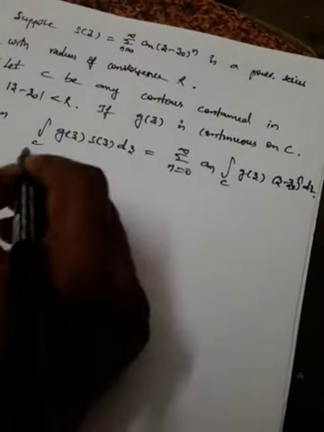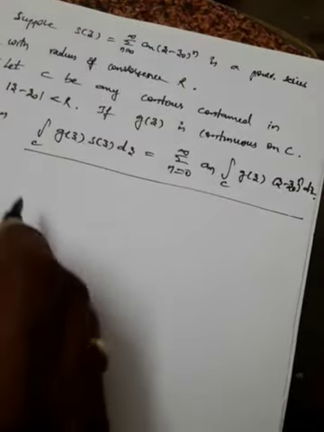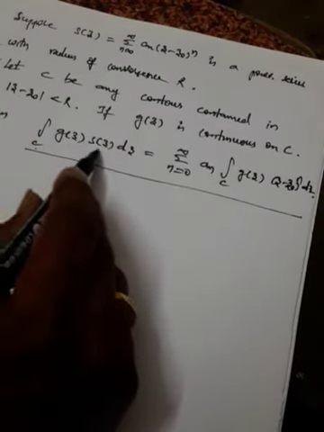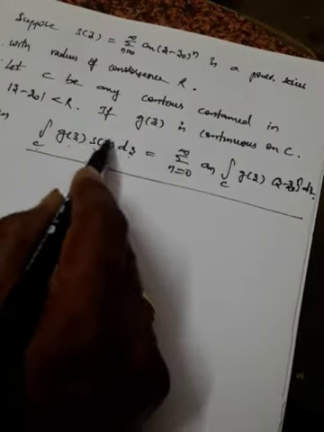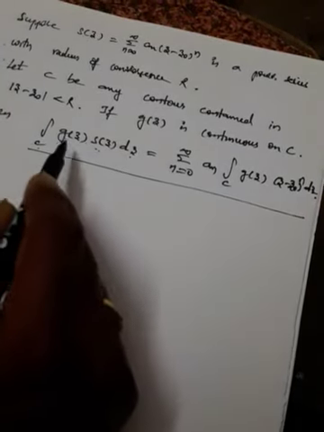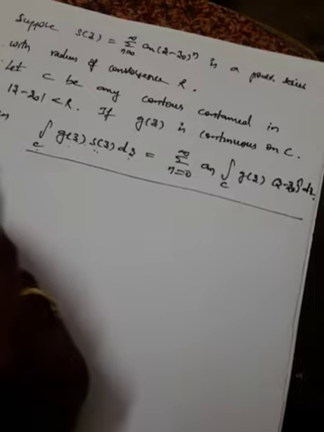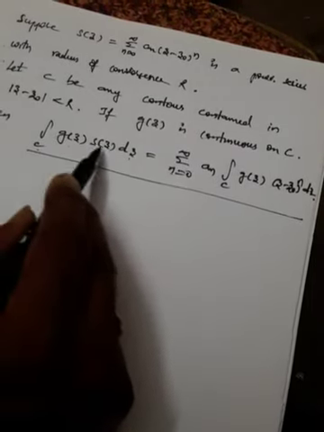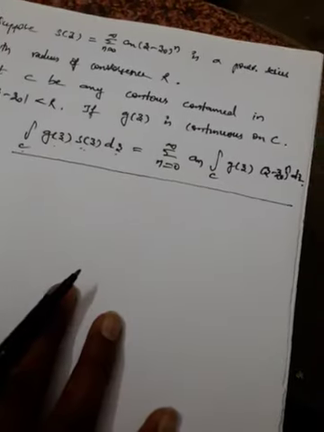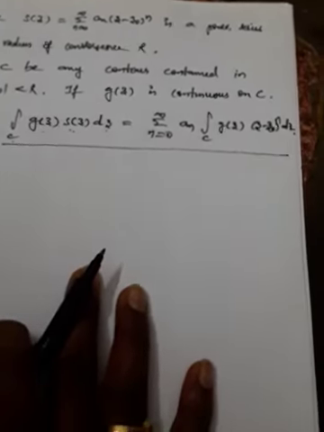This is the thing we should prove, that is, the integral over C of g of z S of z. You should understand that S of z is a power series and g of z is a continuous function. So this is integration with a power series. Now we are going to find the integration with the help of the power series. We'll try to prove it like this.